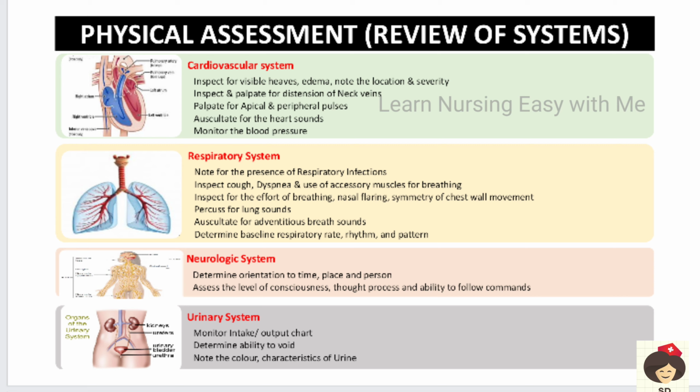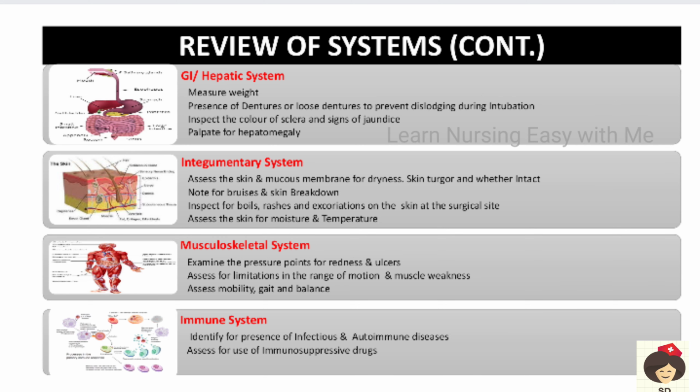And in the urinary system you have to monitor the intake output chart, and whether the patient is able to void in the bathroom, or if there is a need for catheterization. And also note the color, consistency and characteristics of urine. Okay, next in the GI and hepatic system, you will be measuring the weight, and also asking for any dentures or loose tooth, because this can dislodge during intubation. So previously you have to see that the dentures and everything are removed. And also identify the color of the sclera, because the patient may have jaundice, and if there is jaundice, then the anesthetic effect can further cause liver damage.